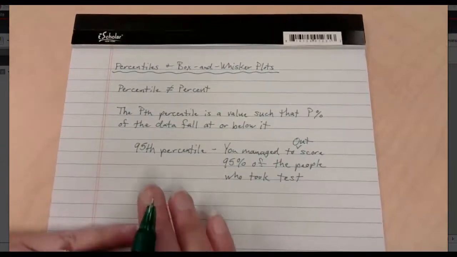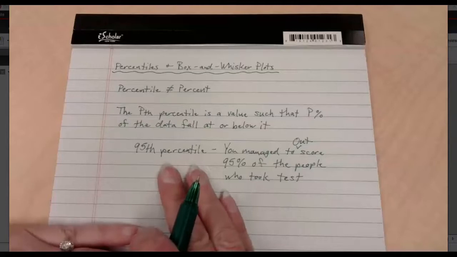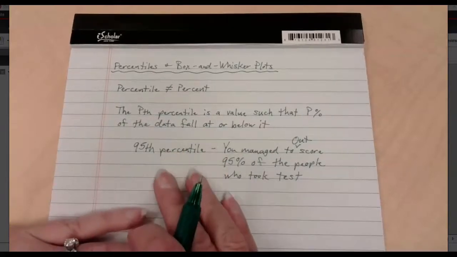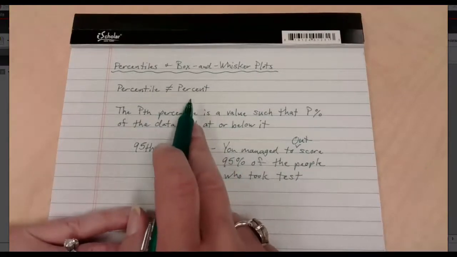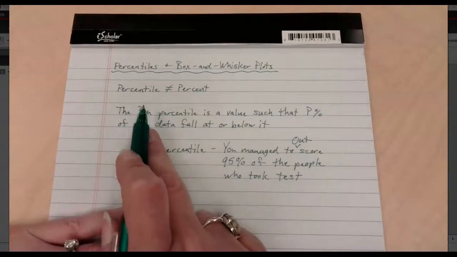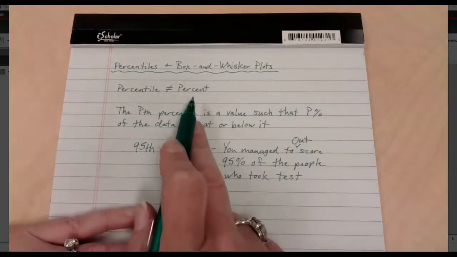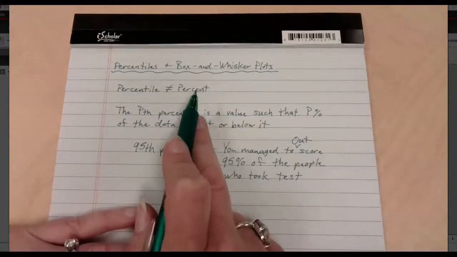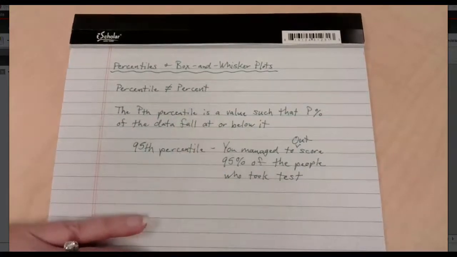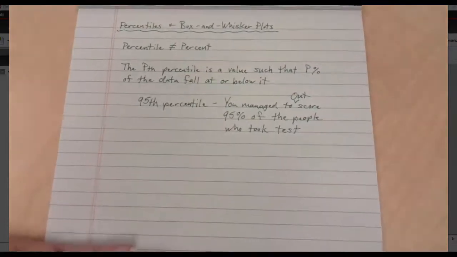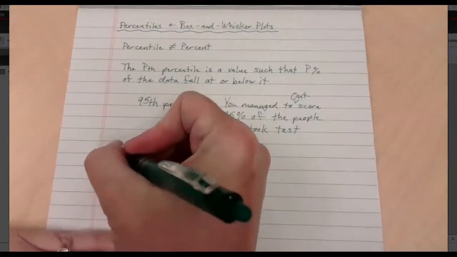I think it's interesting, and I think that we use this to compare ourselves to other countries, to other states, to other students. Why don't we just use percents? I would rather know how much I know rather than know how much better or worse I am than other people. I don't need to compete against other people. I want to compete against myself. Tell me what I understand or don't understand, and let me work on that. But that's just me. So, in the world of percentiles, we then have things that are called quartiles.